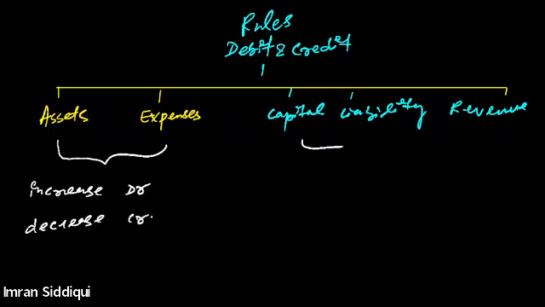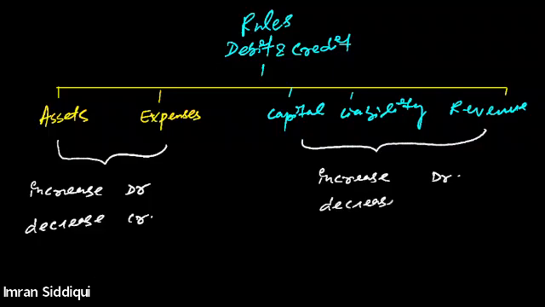But the rule regarding capital, liability and revenue says that whenever capital, liability or revenue is increasing, we should credit it.